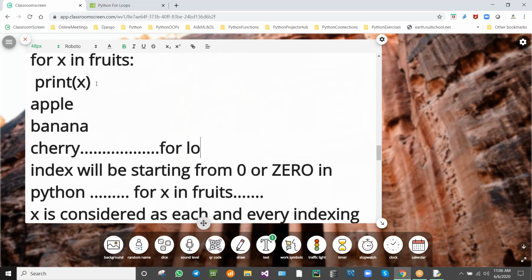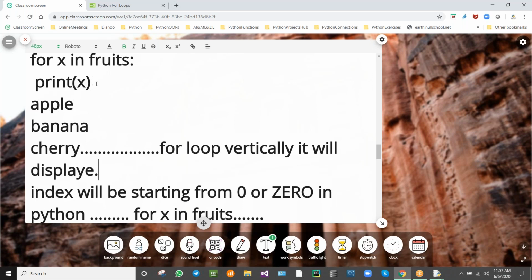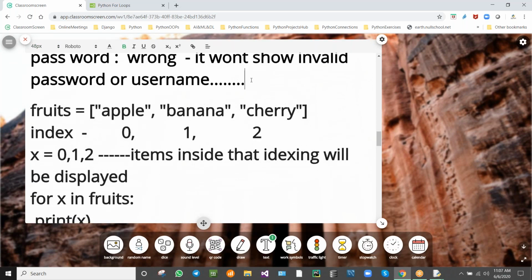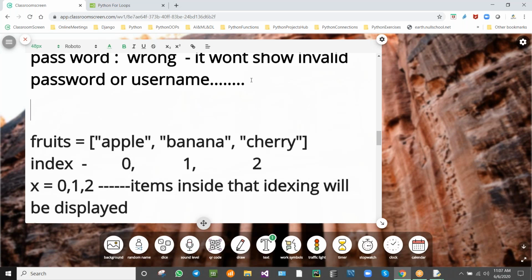If we use for loop, vertically it will be displayed. So how will this be written in C language? For I is equal to 1, we'll be writing like this, isn't it?